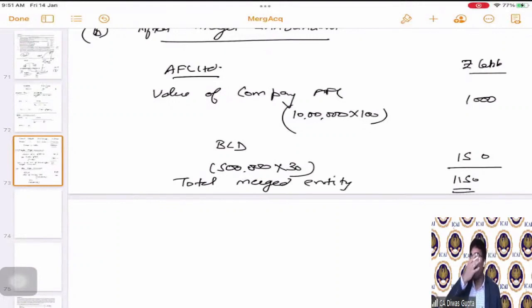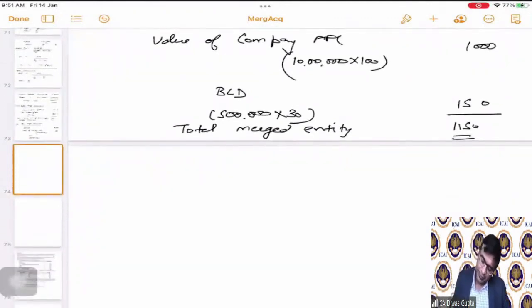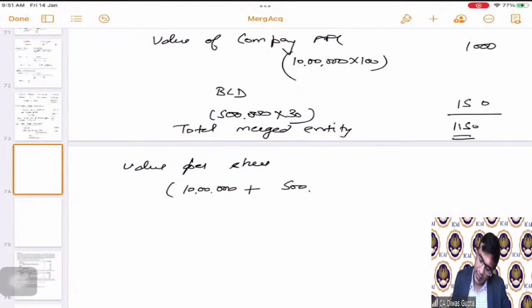Now we have to calculate the proportion of AFC Limited shareholders and BCD Limited shareholders in the new entity. Value per share. So see students, 10 lakhs was the initial shares plus on 5 lakhs they have issued 1/4, correct? These are the total number of shares.